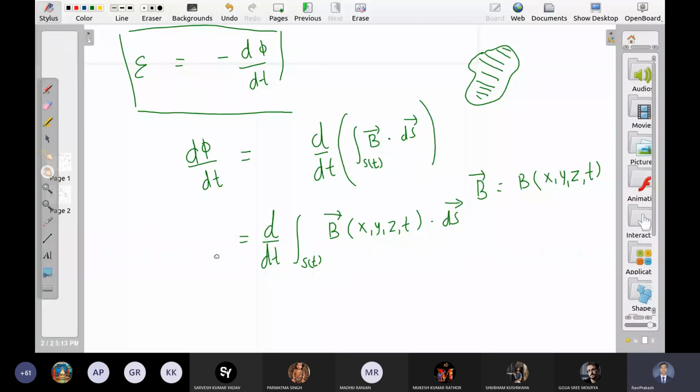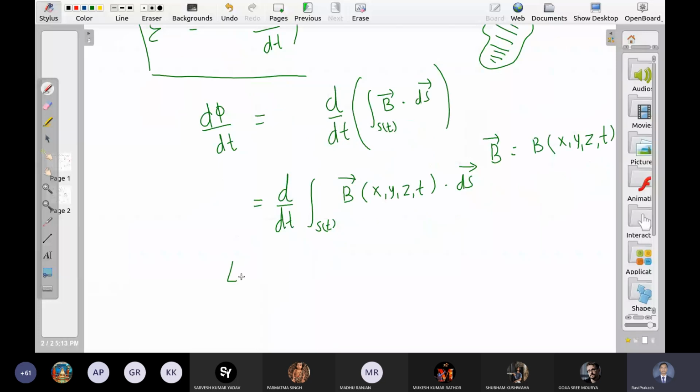This is called, I may not be correct in spelling, Leibniz integral rule. If you search by this name on the internet, you will find this integral. What is this integral equal to? This.